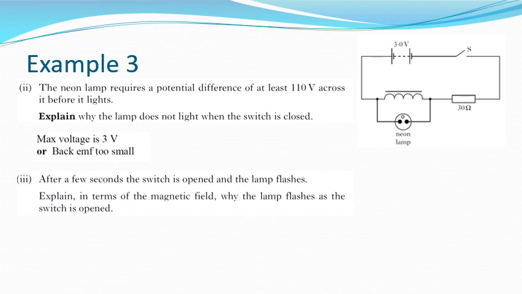After a few seconds, the switch is opened and the lamp flashes. Explain in terms of the magnetic field why the lamp flashes as the switch is opened. So the magnetic field collapses very quickly, and this means that the large back EMF of 110 volts is produced. And the back EMF can be much greater here because of the energy stored within the inductor, and therefore that can make it greater than the 3 volts that was supplied initially, because this happens over a very small fraction of time.